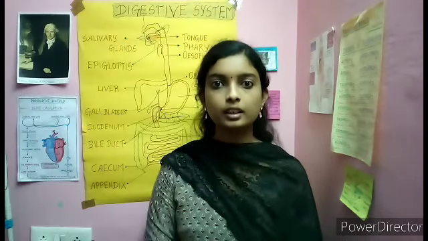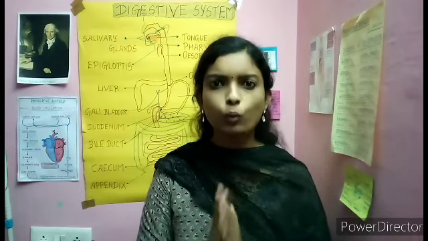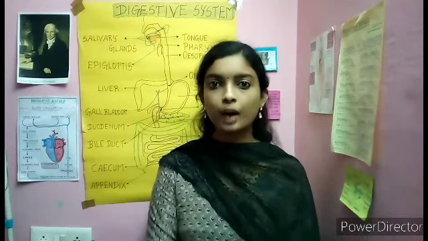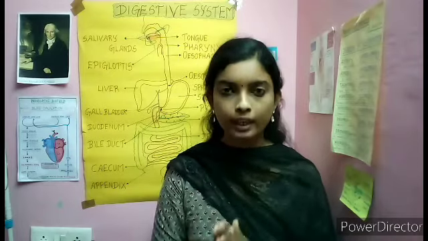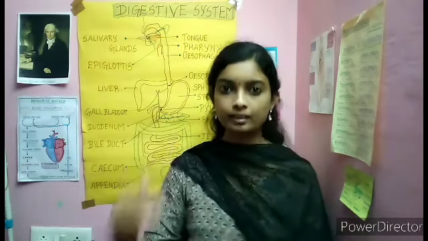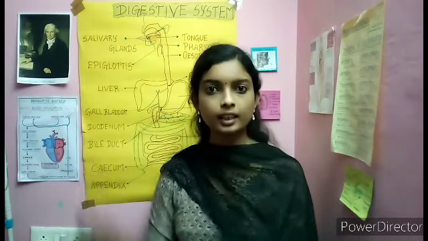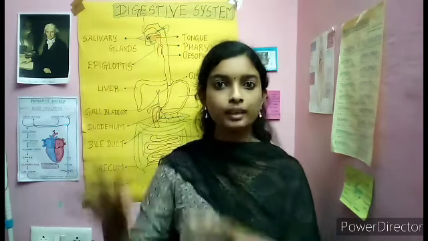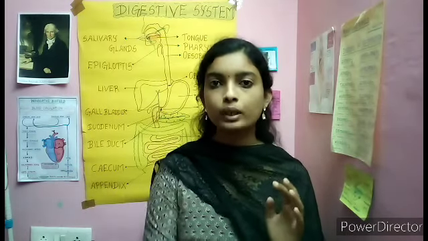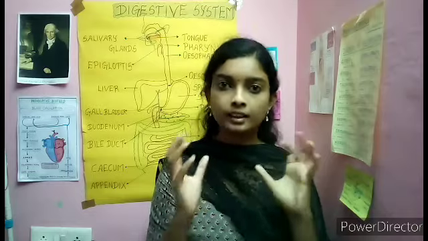Now let's learn the digestion of carbohydrates. Why am I saying this? You ingest the carbohydrate as a polysaccharide. The enzymes present in your body break down the polysaccharide into disaccharide and further the disaccharide into monosaccharide. So this is how digestion of carbohydrate occurs. So what happens when you ingest carbohydrate-containing food?